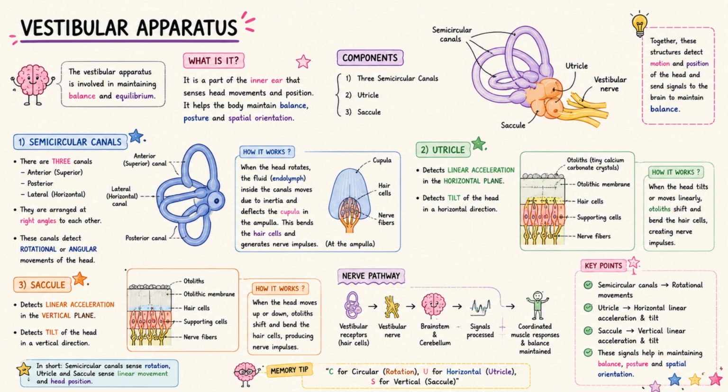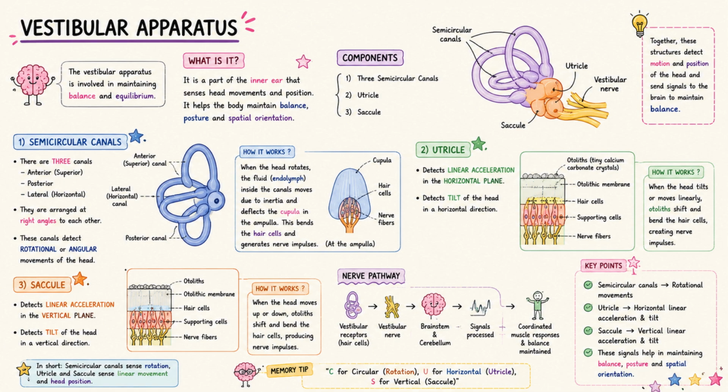Vestibular apparatus. The vestibular apparatus is present in the inner ear. It is responsible for maintaining balance and equilibrium. It consists of three semicircular canals, utricle and saccule. The three semicircular canals detect angular or rotational movements of the head. The utricle and saccule detect linear acceleration and help detect the position of the head relative to gravity.